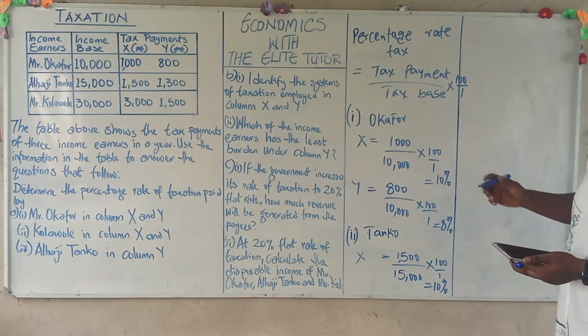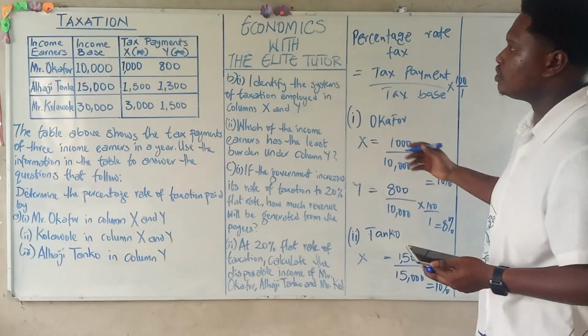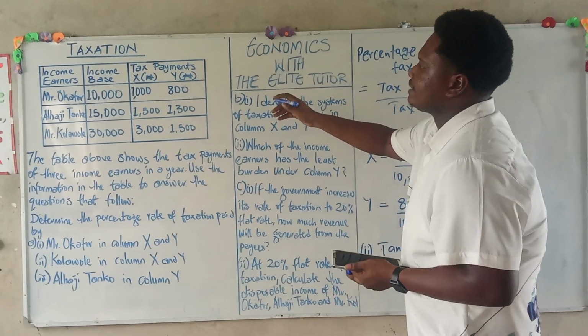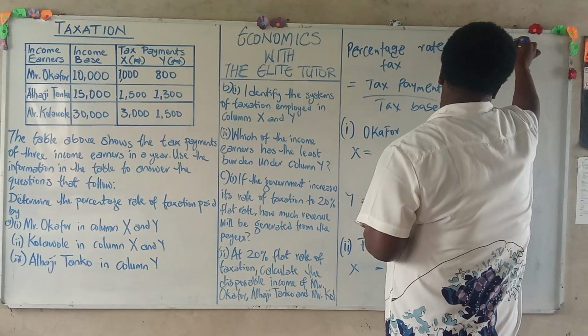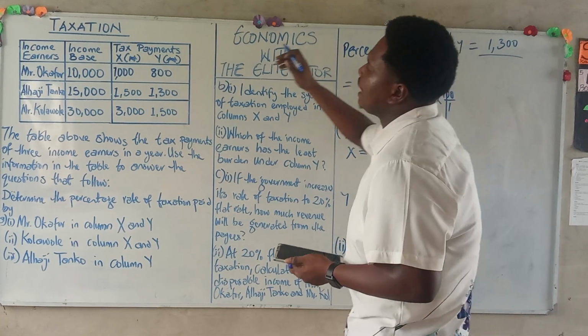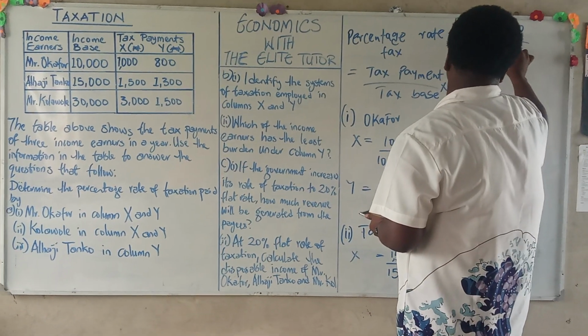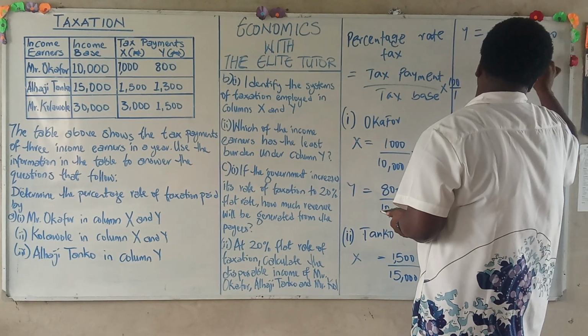Now let's do the same thing for column Y, still under Alhaji Tanko. For column Y, under Alhaji Tanko, the tax payment is 1,300. Our tax base, which is our income base, remains the same, 15,000, multiplied by 100 over 1.